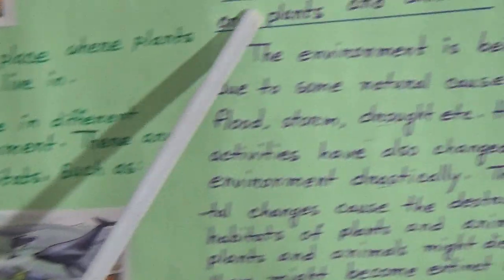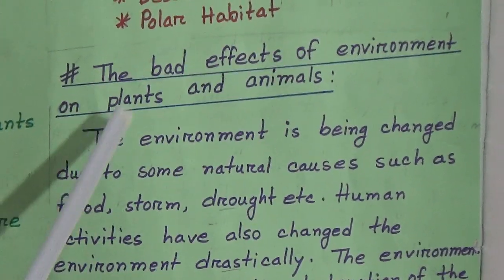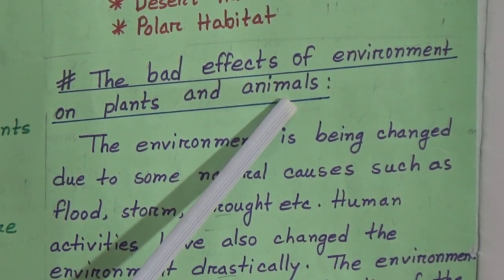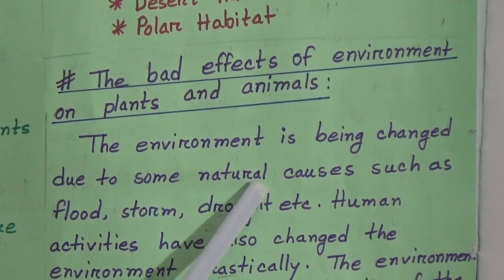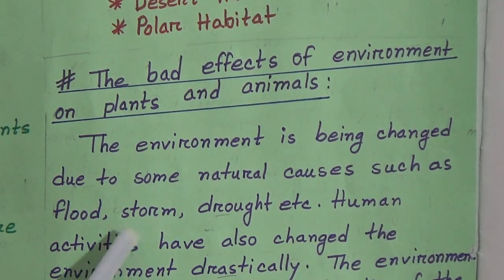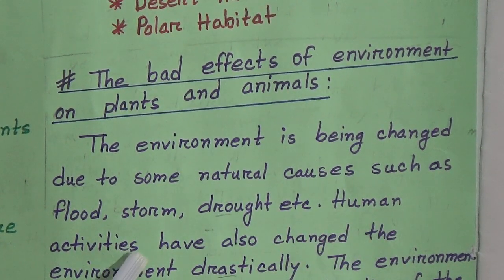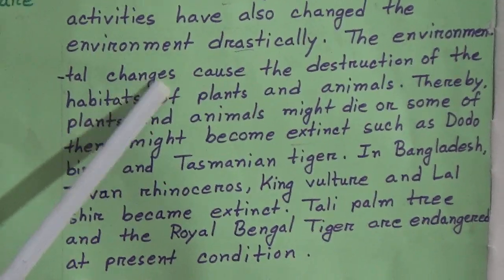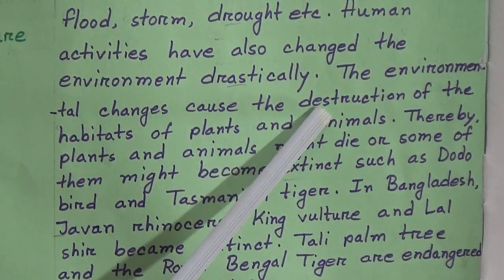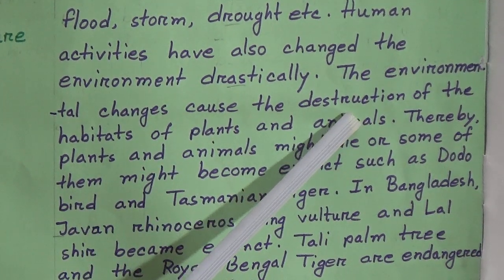Now, the topic is the bad effect of environment on plants and animals. The environment is being changed due to some natural causes such as flood, storm, drought, etc. Human activities have also changed the environment drastically. The environmental changes cause the destruction of the habitats of plants and animals.